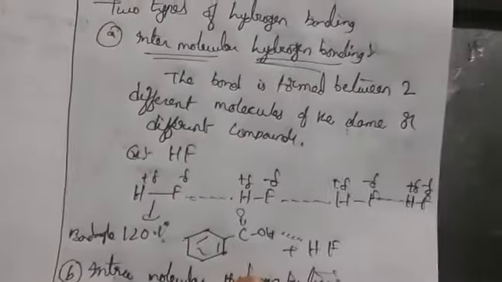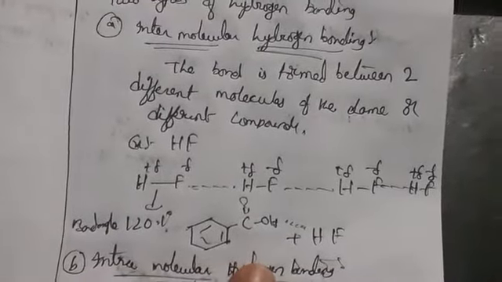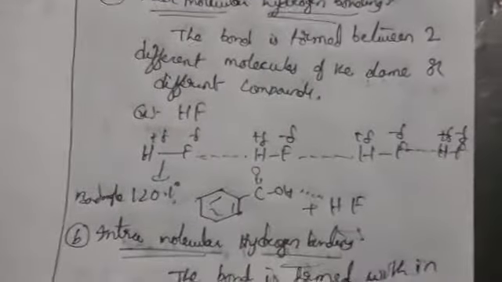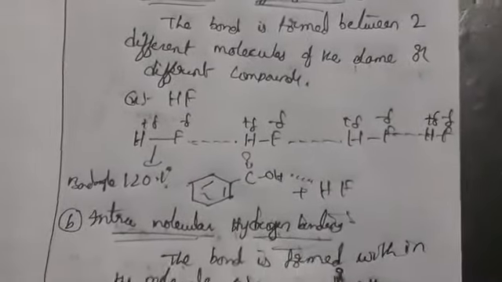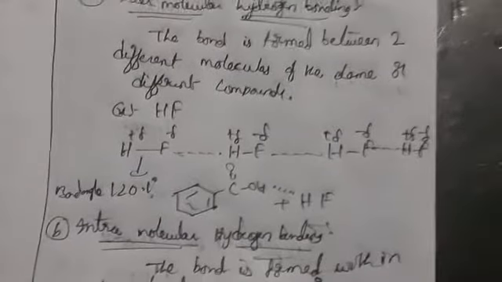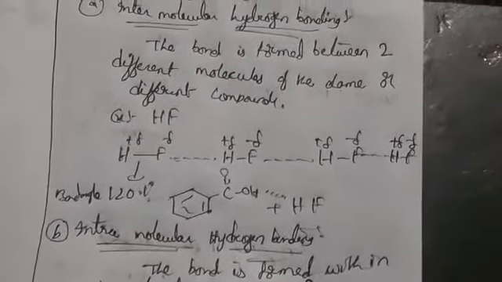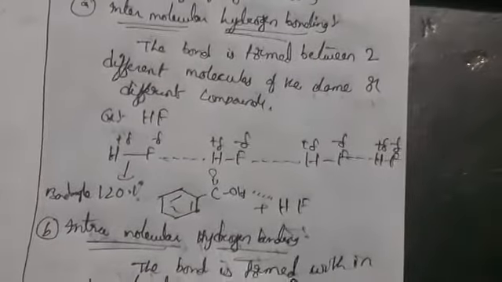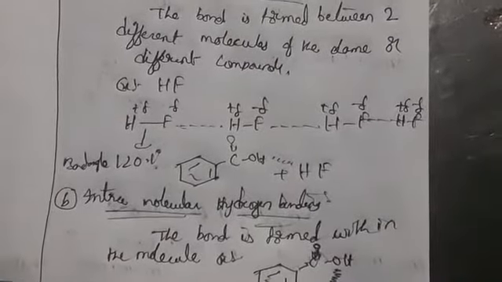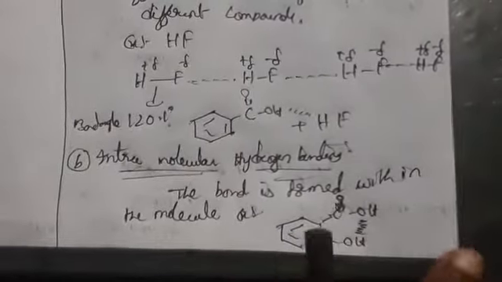So what is hydrogen bonding? It is a weak electrostatic force of attraction between the partially positively charged hydrogen atom of a covalent bond and a highly electronegative atom with a negative charge. It is represented by dotted lines. There are two types: intermolecular hydrogen bonding, formed between two different molecules, and intramolecular hydrogen bonding, where the bond is formed within the same molecule.